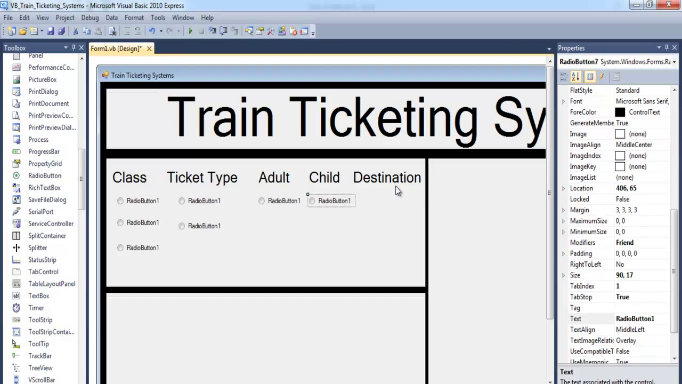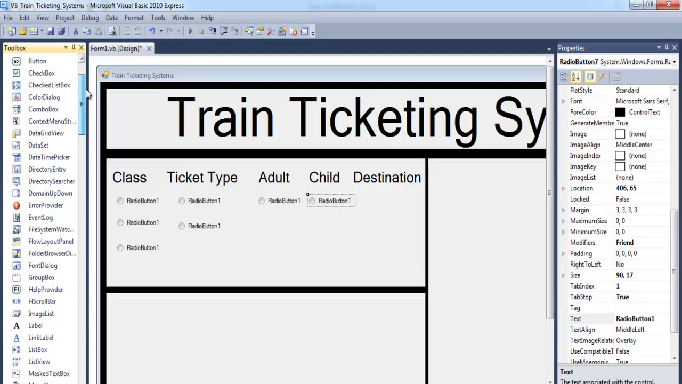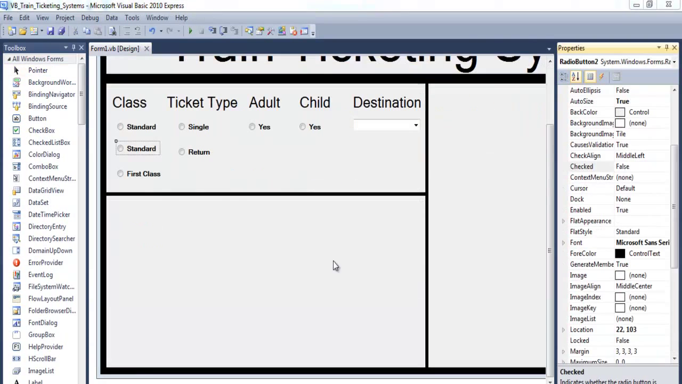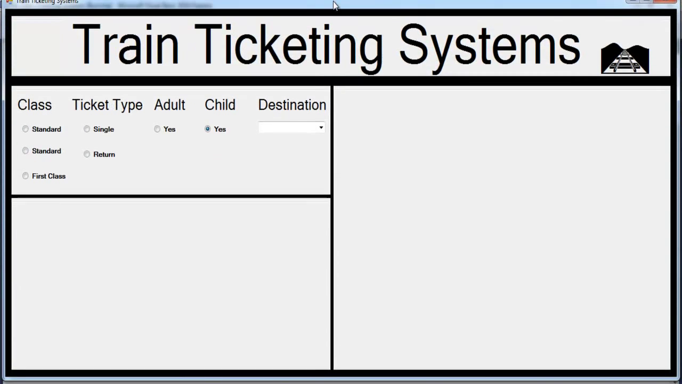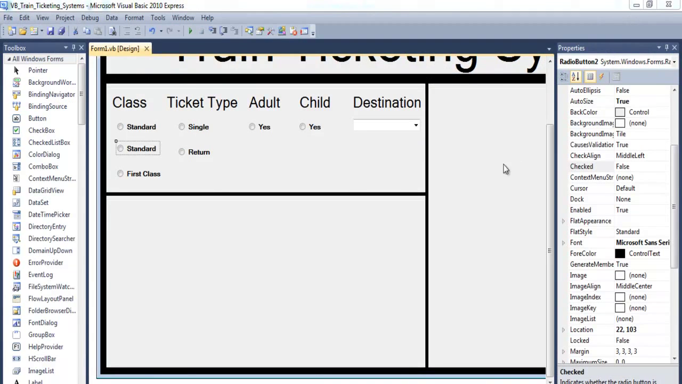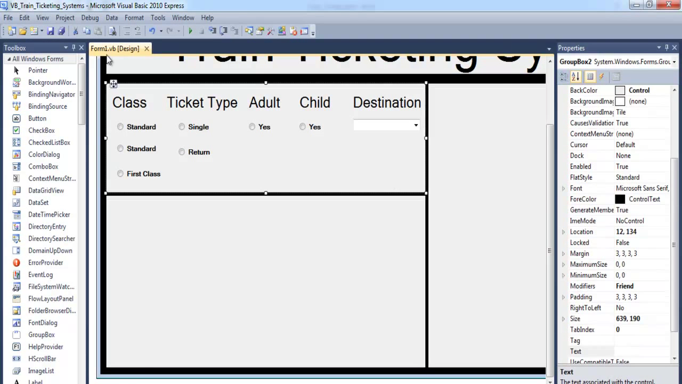Okay, now here we need a combo box there. So let's speed up this design. Okay, this is how it looks right now if I run it, but we're gonna run into problems if we have to select each individual radio button. So the best thing would be maybe to group it, and the only way I can get it grouped is just copy this over.